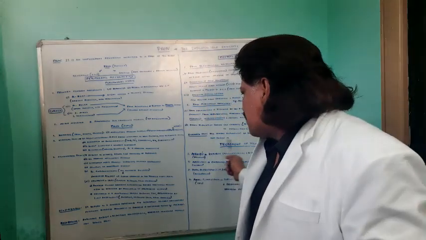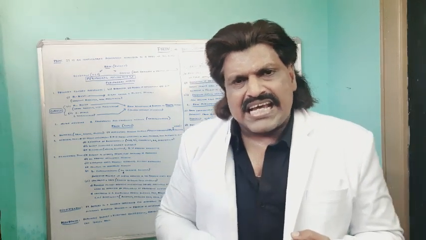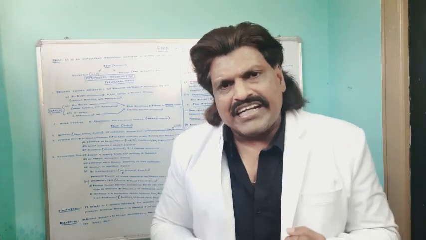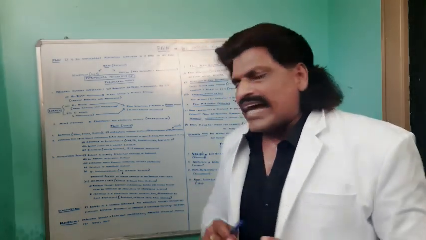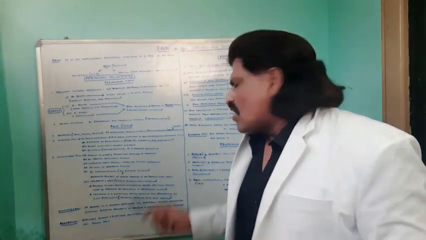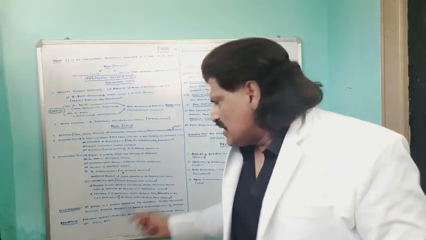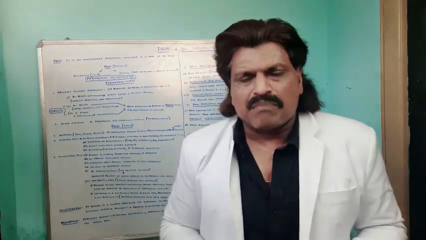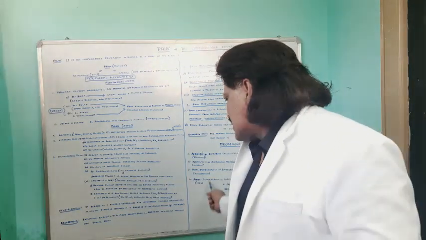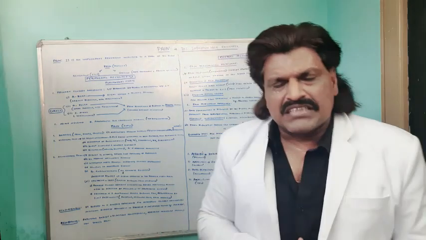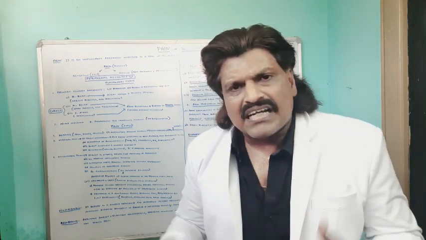So the treatment of pain, basically there are four types of treatment. One is NSAIDs, non-steroidal anti-inflammatory drugs, example diclofenac. Second is the narcotics, example morphine. Third is the tricyclic antidepressants like amitriptyline. Fourth is the anticonvulsants like carbamazepine. How do these drugs act?